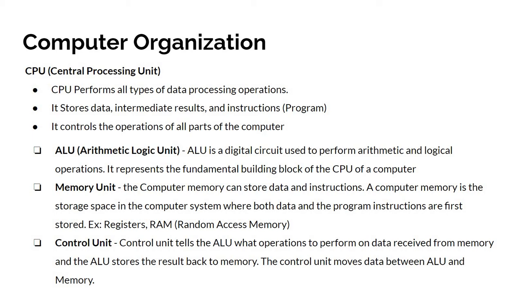For example, registers, random access memory, and read-only memory. Random access memory is described as a primary memory, and ROM, read-only memory, is described as a secondary memory. In computer organization, the RAM and registers are built into the system.